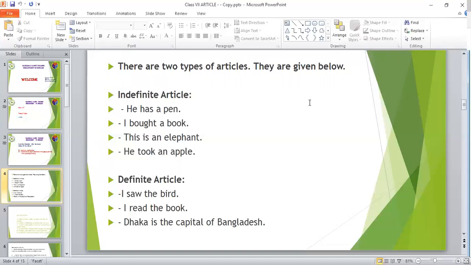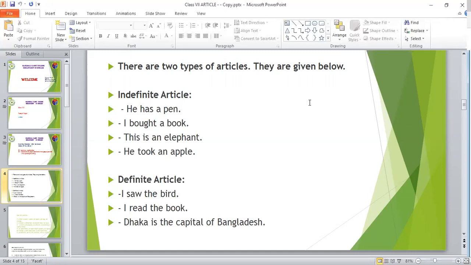At first, see, he has a pen. This pen is not definite, right? I bought a book. This is an elephant. He took an apple. Next, definite article. If you say, I saw the bird, that means you saw that very bird, and that very bird is definite here. Then, I read the book. Then, Dhaka is the capital of Bangladesh.